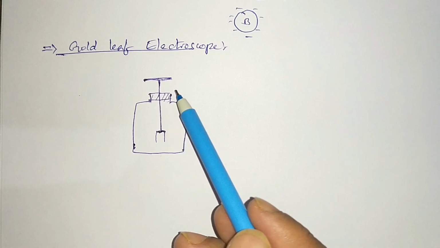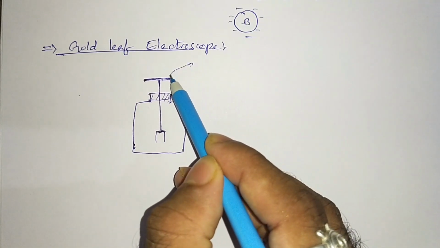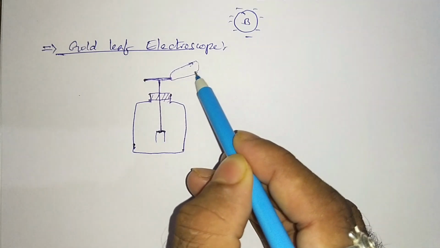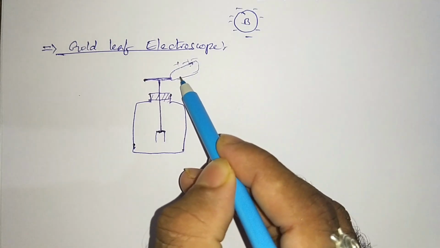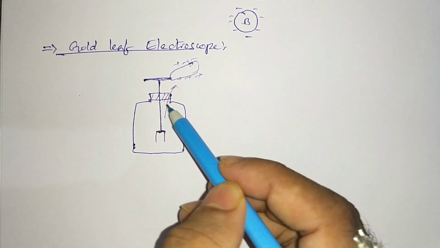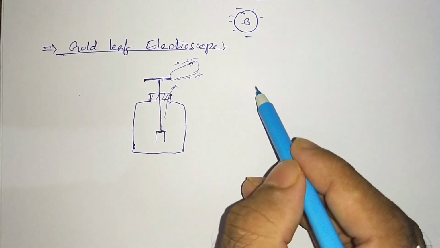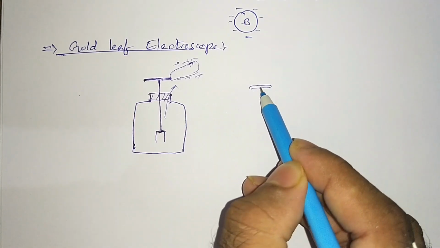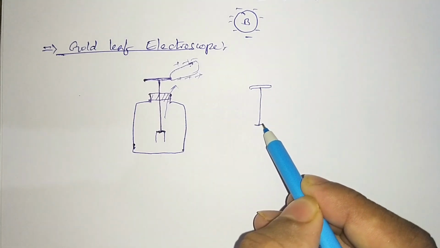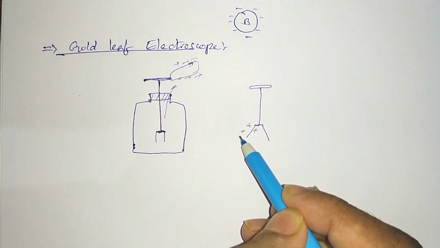To take out electrons from this body, just bring a positively charged body and keep it here. Then electrons will be transferred to this, and this whole thing will be positively charged. Then this will be the situation: the gold leaves will be diverging.